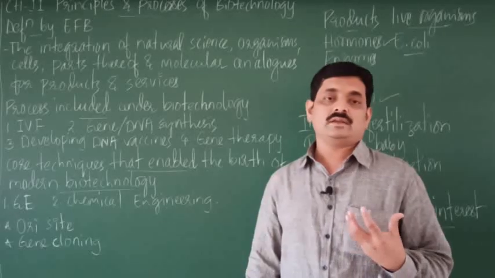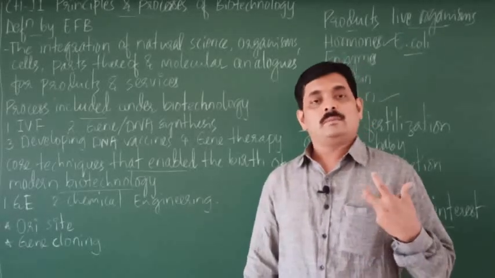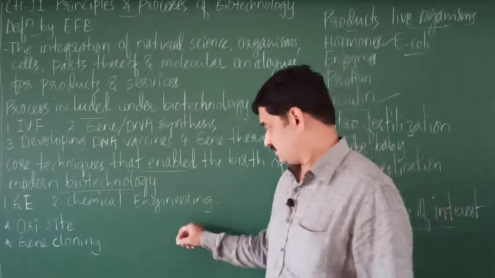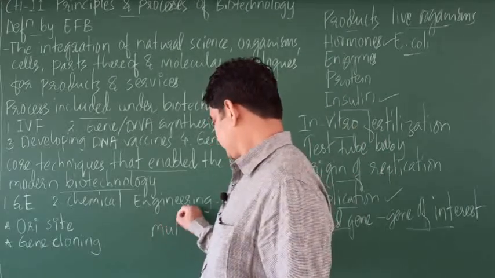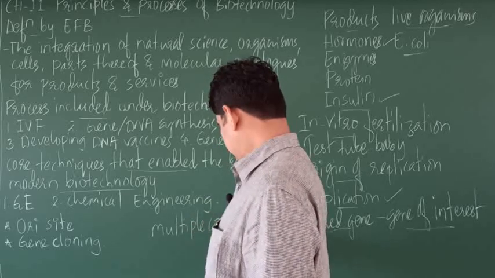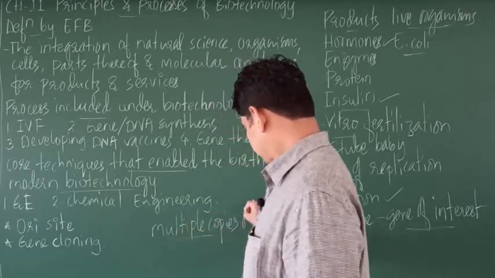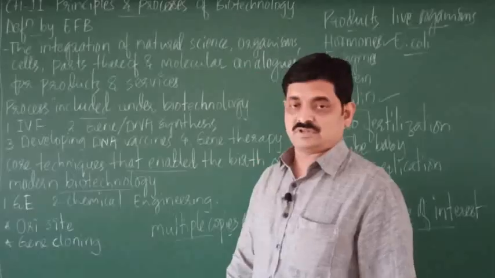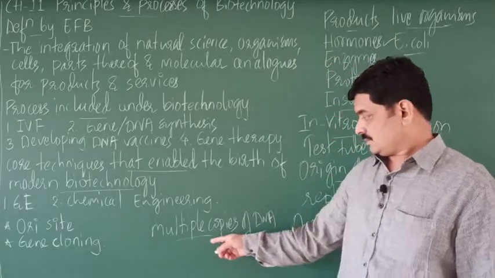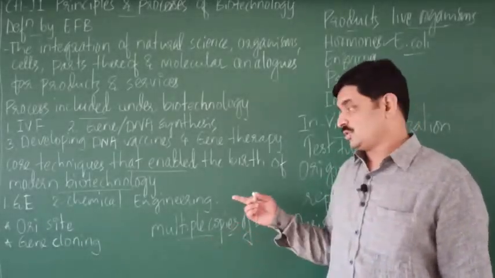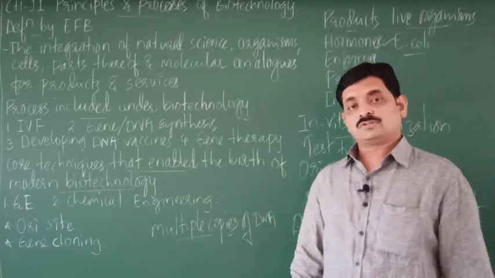Then gene cloning. Gene cloning is a process of producing multiple copies of the desired gene. The process of producing multiple copies of DNA or gene is called gene cloning.